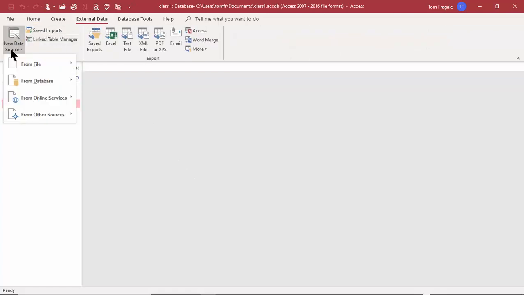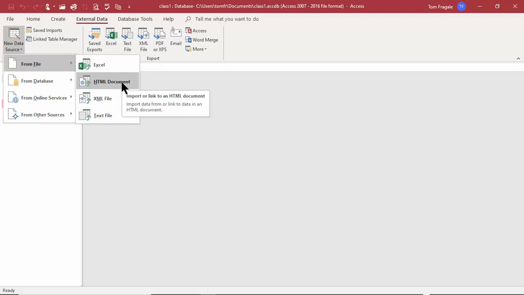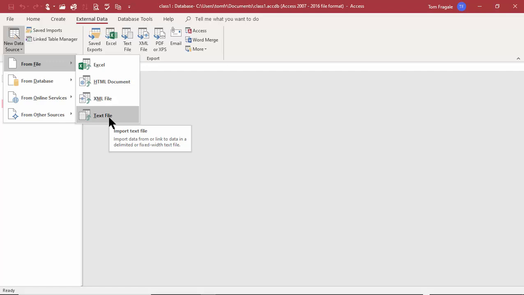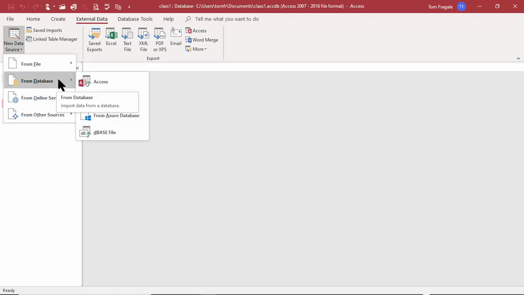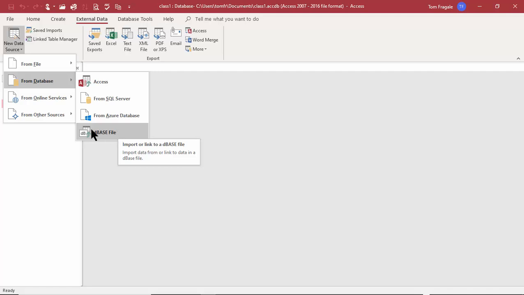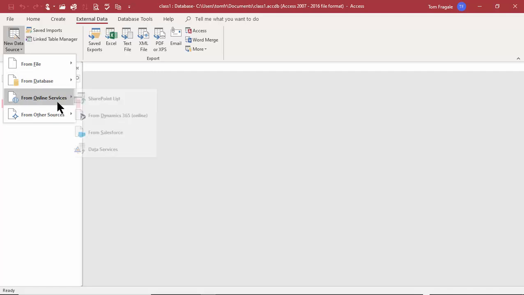And you'll start to see that Access is compatible with many different file types. So if I pick on From File, we can get something from Excel, HTML is a website, XML is a data source that might be on the internet. We have text files, which is also where we would get a CSV file. From database is Access or SQL Server or Microsoft Azure or even the old style dBase files.